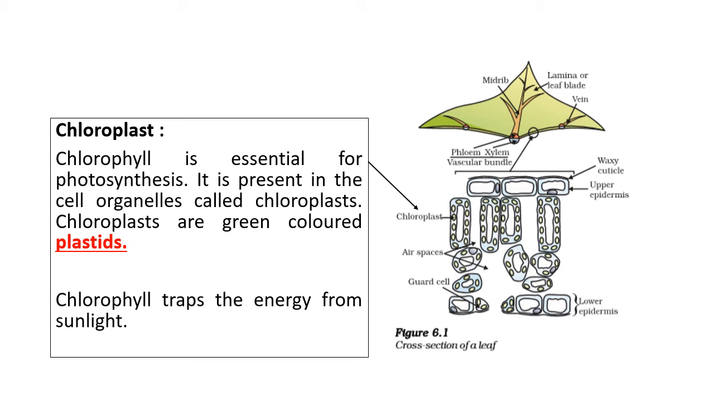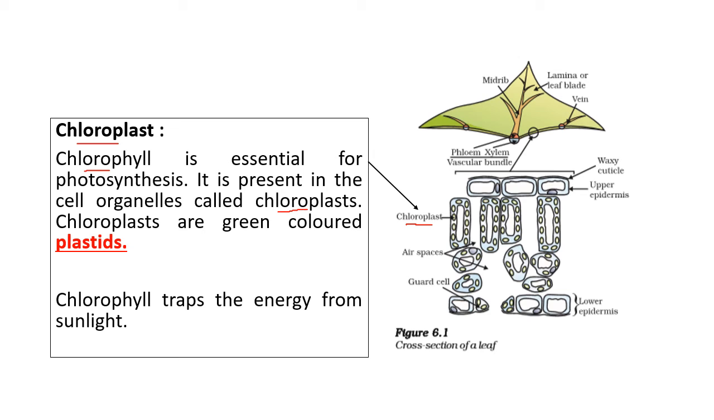So we talked about chloroplast. Yes, chloroplast is the cell component which contains chlorophyll. So now we can see the diagram. This is the chloroplast. It is the cell component which contains chlorophyll. And chlorophyll is very important for photosynthesis, we saw. So chlorophyll is essential for photosynthesis. It is present in the cell organelles called chloroplast.